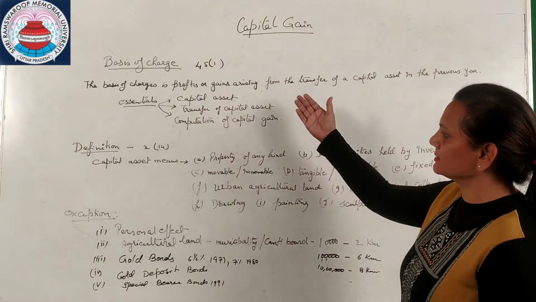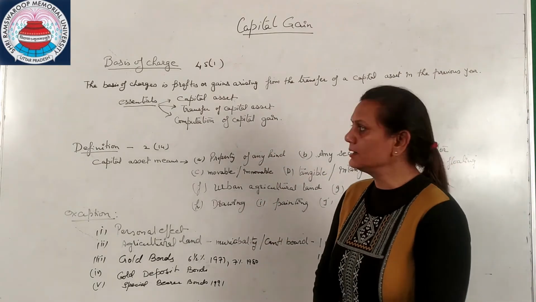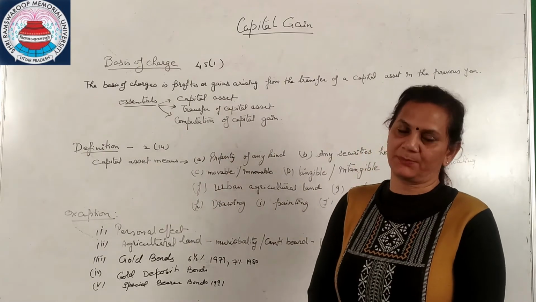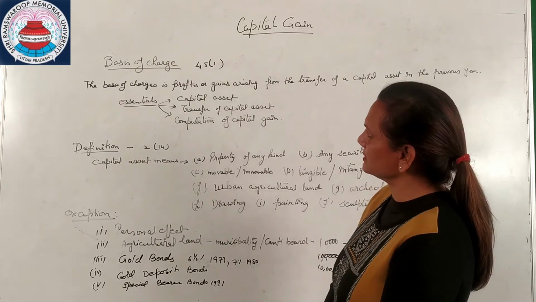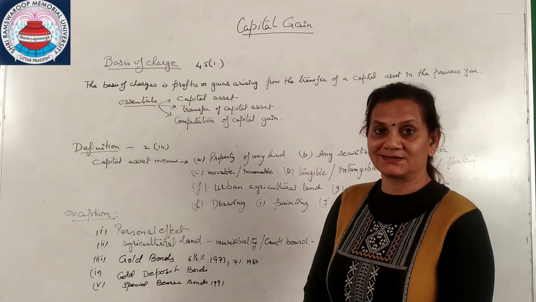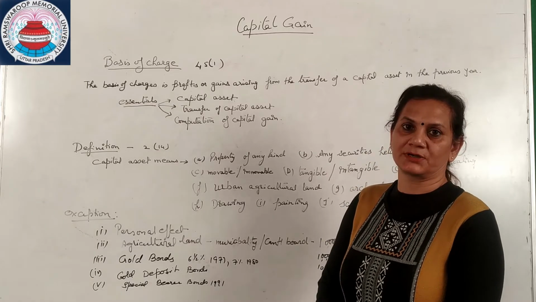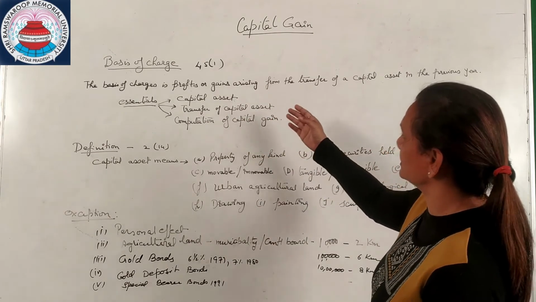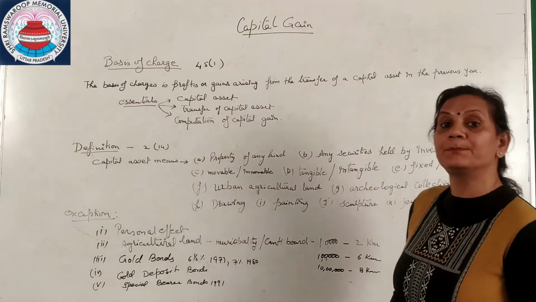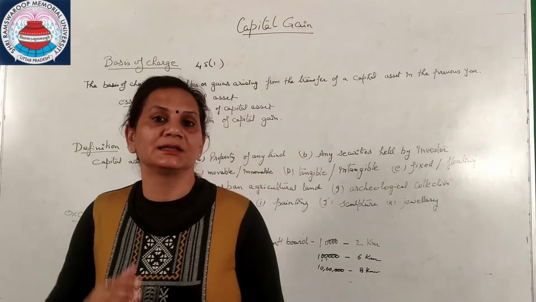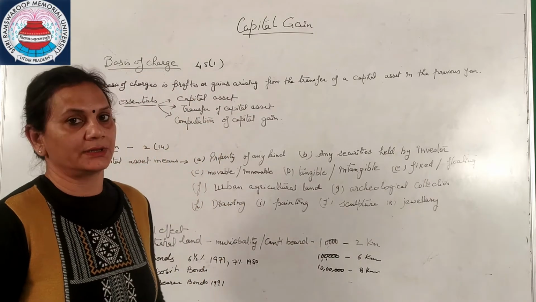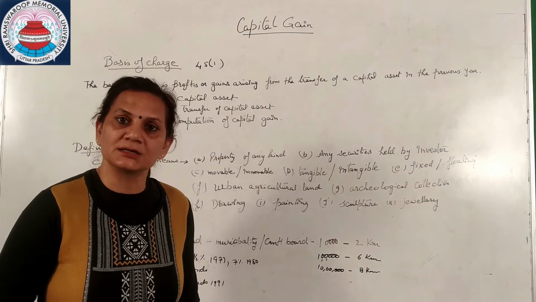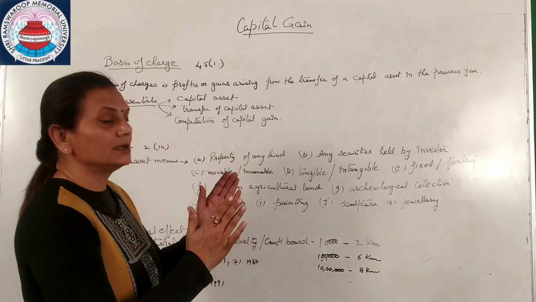Today, I'm going to take an introduction part of the capital gain, that is basis of charges and definitions. When we talk about capital gain, our basis of charge or chargeability comes under section 45(1), which means the basis of charges is profit and gains arising from the transfer of the capital asset in the previous year, which means that during the previous year between 1st April 2019 to 31st March 2020, we are talking as